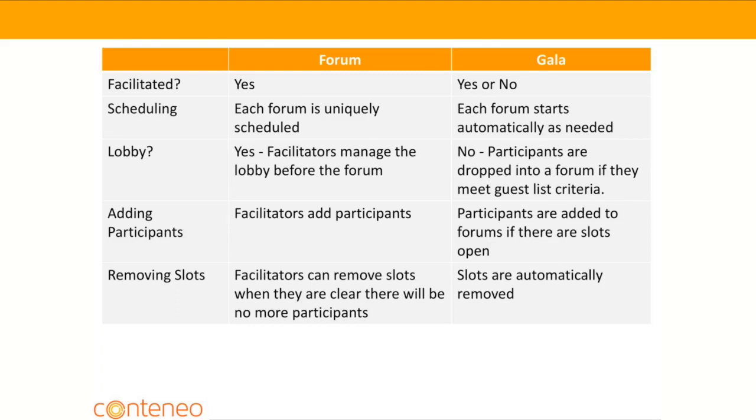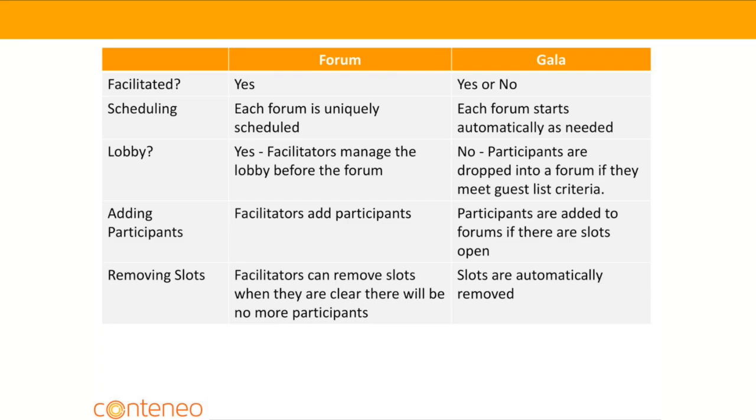In a forum, you have a lobby, and participants gather in the lobby before the facilitator starts the forum. Now, in a gala, we don't have a lobby. We don't need one. Participants are dropped into a forum if they meet the guest list criteria. Now, in terms of adding participants into a forum, a facilitator will manage that process. In a gala, if there's a facilitator, the facilitator will handle it. If there's no facilitator, Weave will automatically manage adding participants to forums if there are available slots.